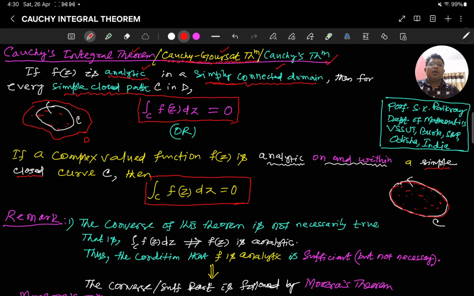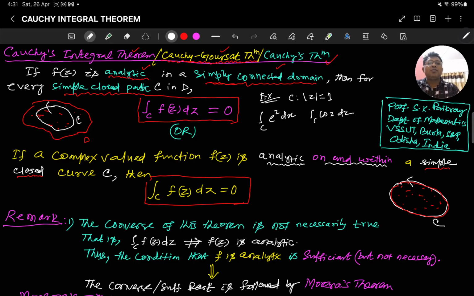Now let us see some examples. Suppose the path C is |z| = 1, the circle, with its interior. What will happen here if you are asked for the integral over C of e^z dz, or the integral over C of cos z dz?